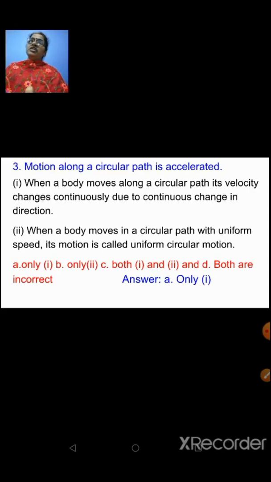Whenever the direction changes, obviously you have to change the rate at which the vehicle is moving, right? Therefore, when there is a change in velocity, the rate of change of velocity is what is called as acceleration. So focusing on that point, you have to answer such type of questions.